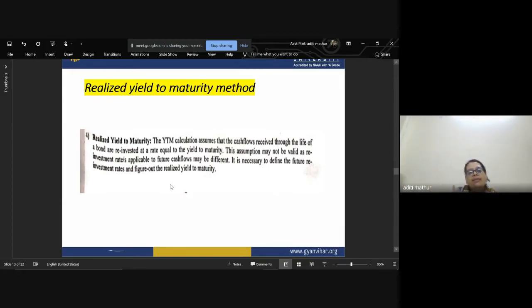So you are reinvesting that amount. This assumption may not be valid, as the reinvestment rate applicable to further cash flows may be different. It is necessary to define the future reinvestment rates and figure out the realized yield to maturity.